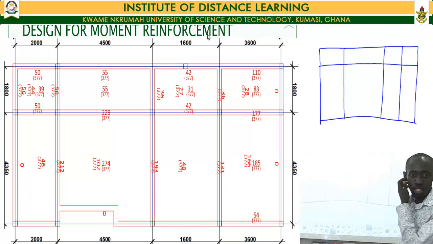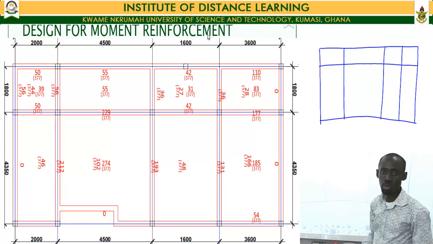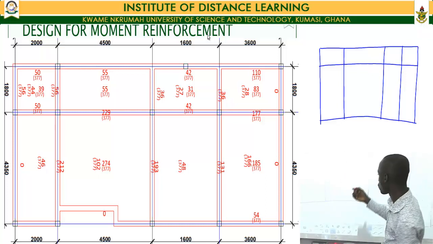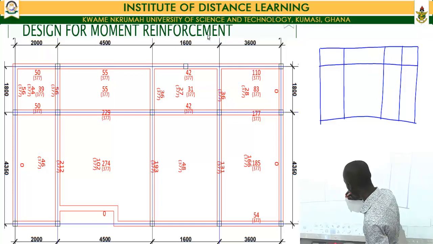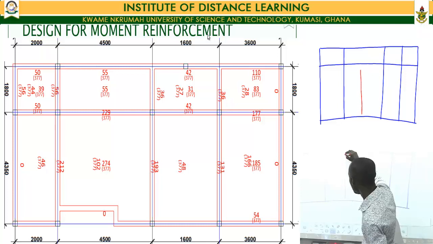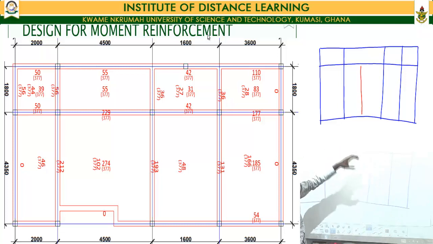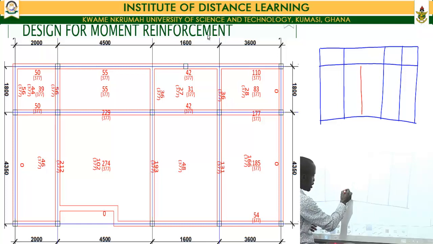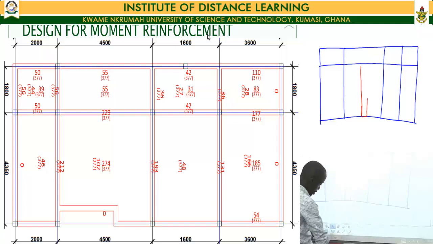We had reinforcement for the tension zone, which is supposed to carry our tensile stresses. I'm just using a critical panel to illustrate. So this might be my reinforcement within my tension zone. It goes this way and then it comes up.